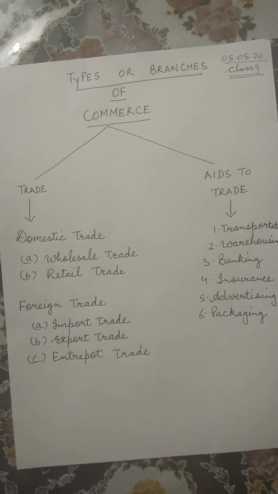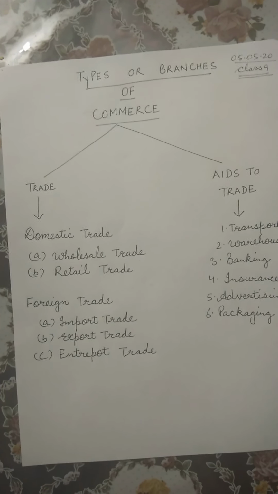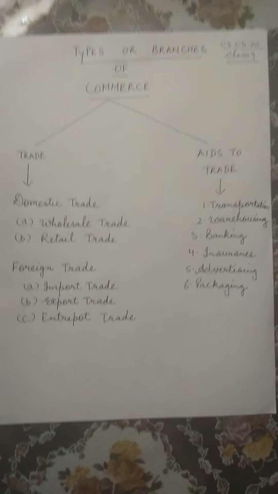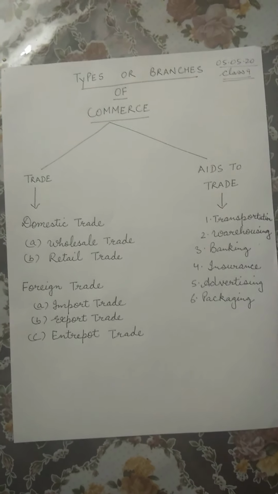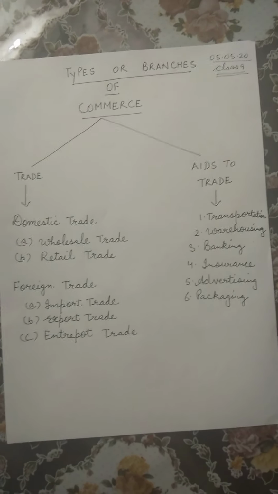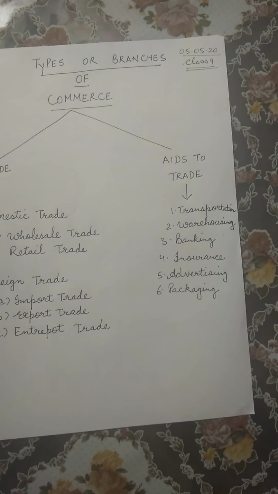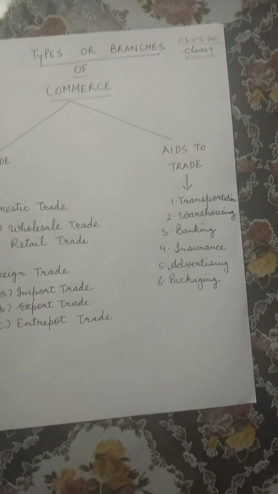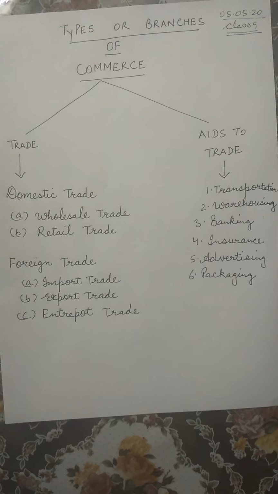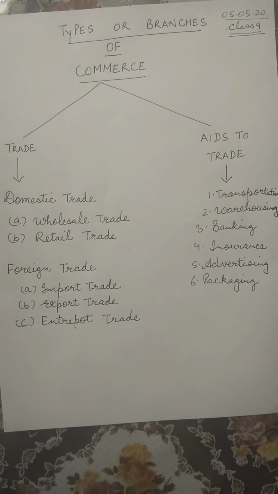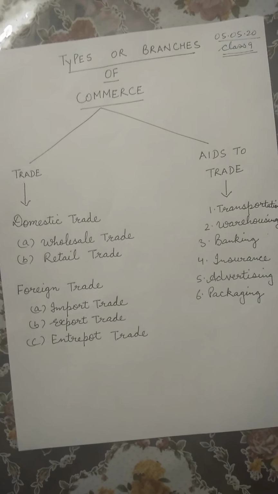Say the goods are produced in different parts of the country, be it wheat, sugar, rice. Say wheat is produced in Punjab, rice is produced in some other part, sugar is produced in UP. All these goods cannot be consumed at the same location and at the same point. So here the role of warehouses comes in. The warehouses store the goods for future use. Proper storage arrangement is made in order to protect the goods for the whole year and so on.